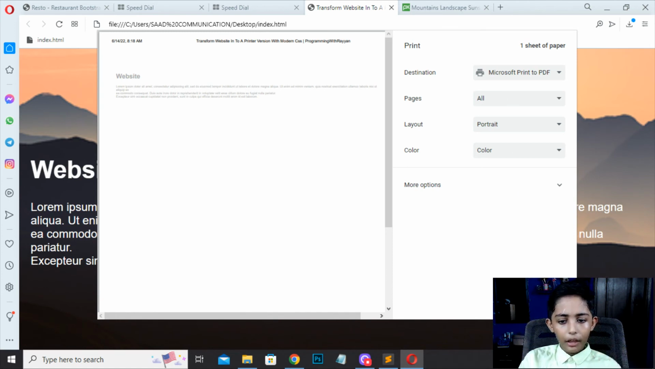Here you can print. Here you can go and write print. So it is printed out. Here you can see it.